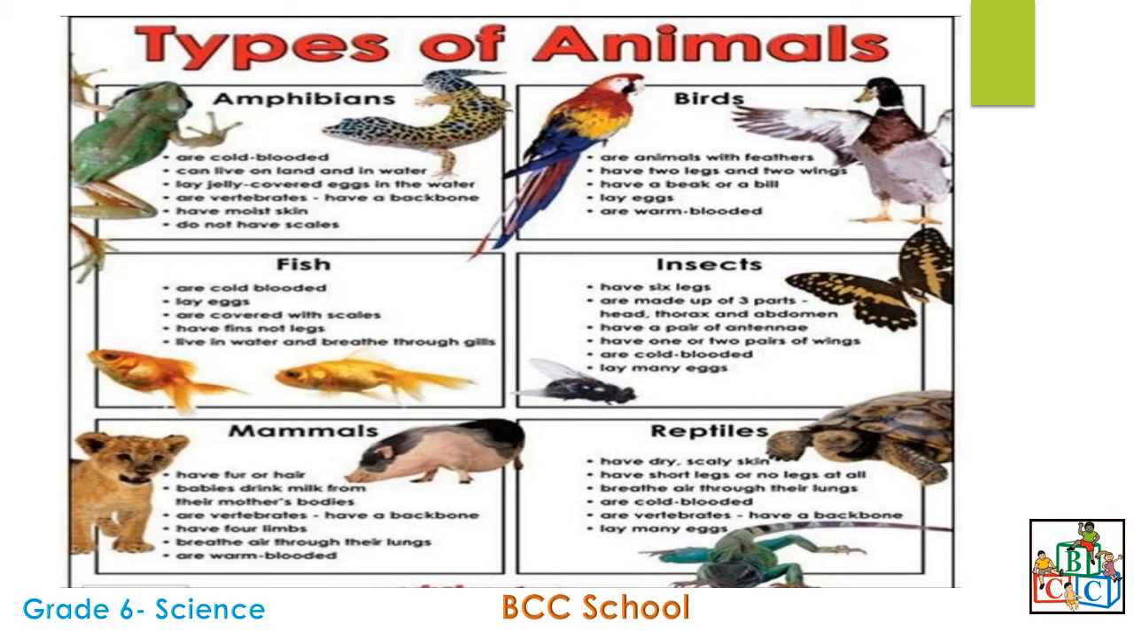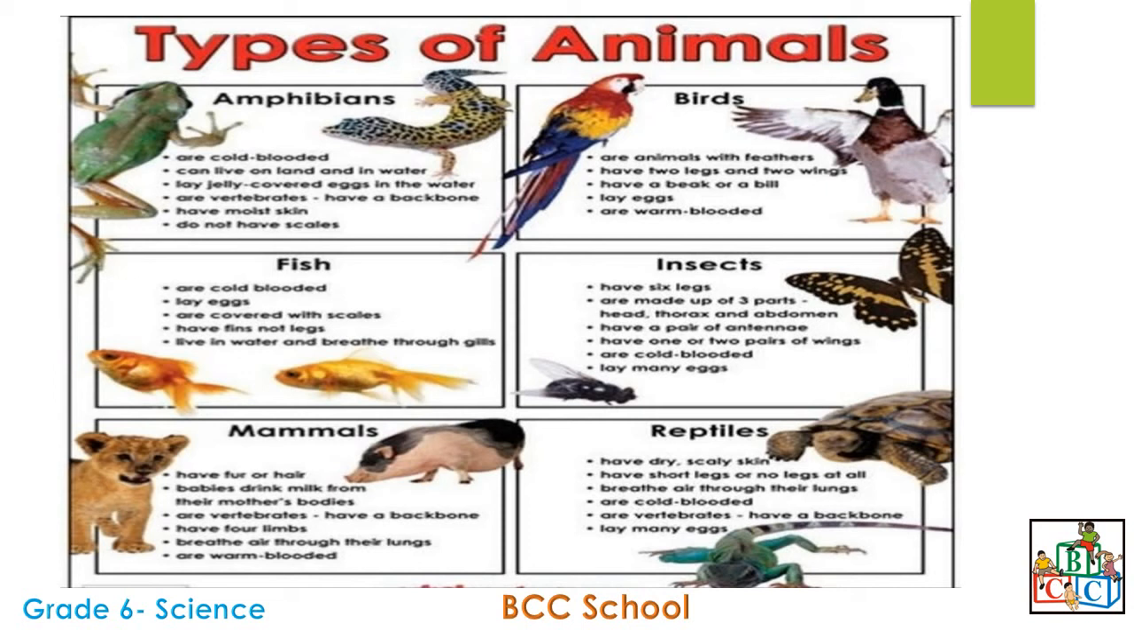Fish. Fish are cold-blooded animals. They reproduce by laying eggs. Their bodies are covered with scales. They do not have legs but fins. They live in water and breathe through gills.